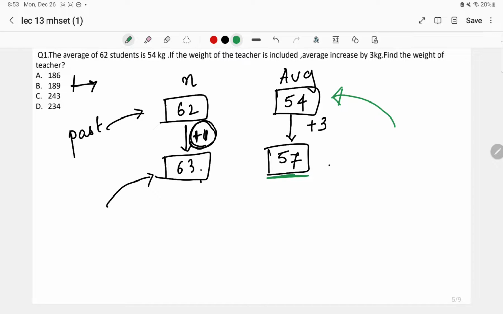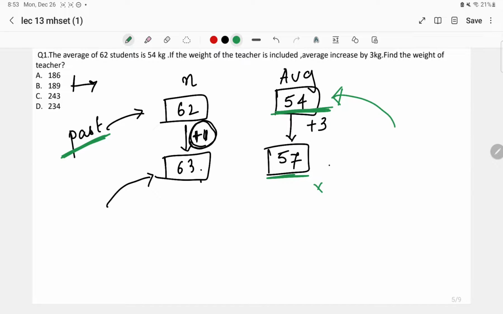Once again I am telling you, look at my sentences carefully, listen to them carefully. Whenever a new member is being included in the group and that particular new member is bringing the same quantity or the same value as the average in the past, at that time there won't be change in the average.